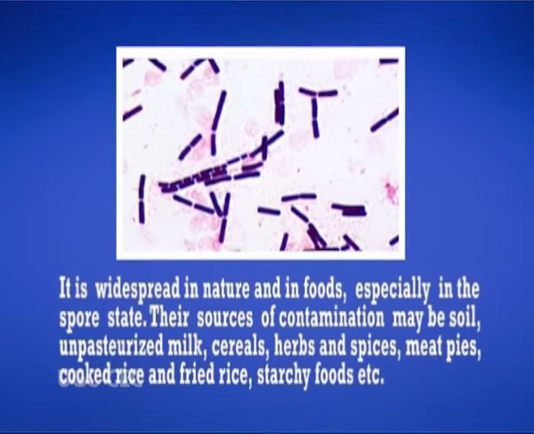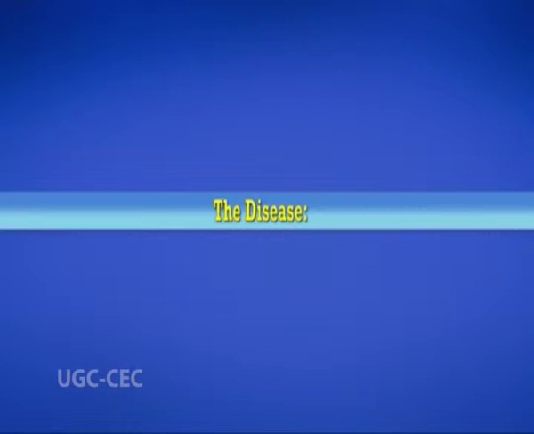Sources of contamination may be soil, unpasteurized milk, cereals, herbs and spices, meat pies, cooked rice and fried rice, and starchy foods.